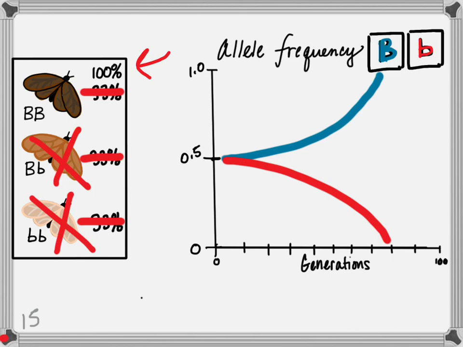What change can we expect in the frequency of the big B allele? Well, it's going to increase in terms of the percentage of alleles in the population that are big B. Even though heterozygous, big B, little b individuals are being eaten? Yes. Think about what's happening to the little b as its share of the total allele frequency decreases. An increasing percentage of the total alleles in this population are going to be big B.